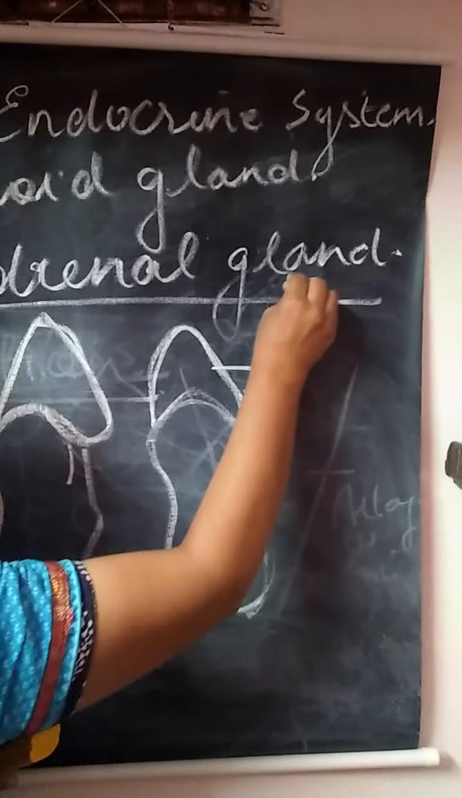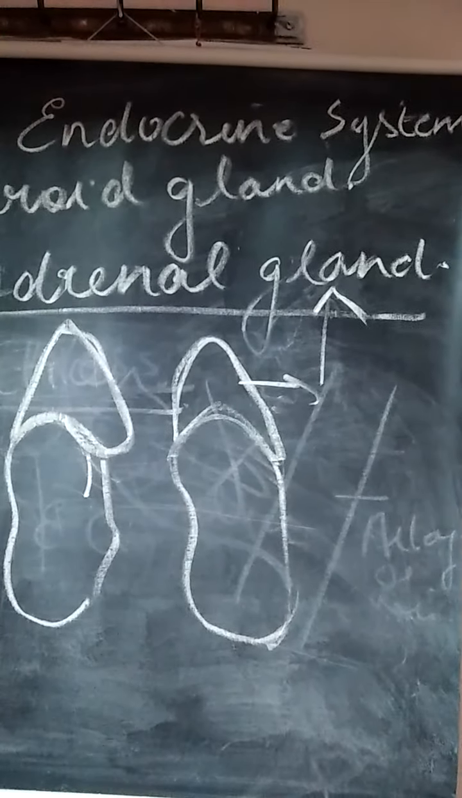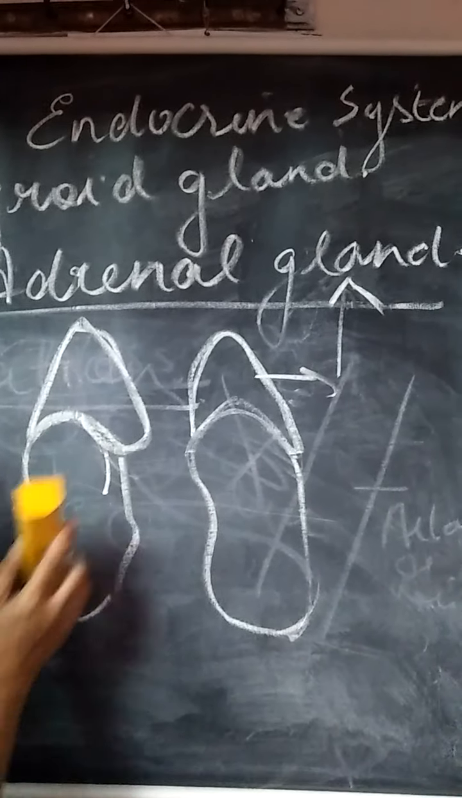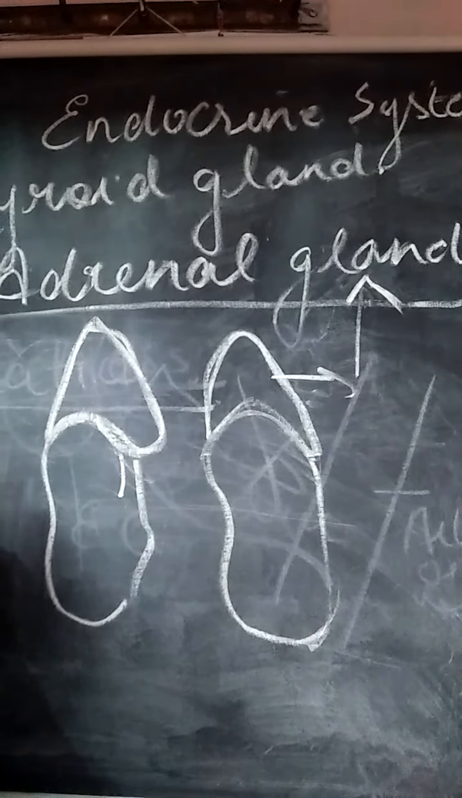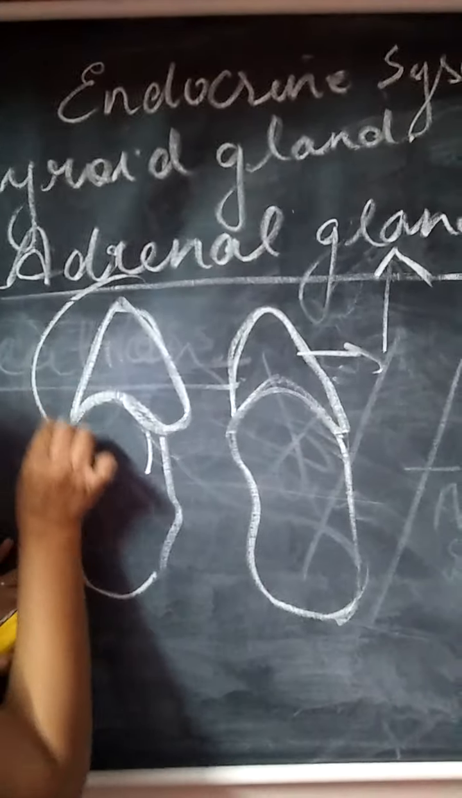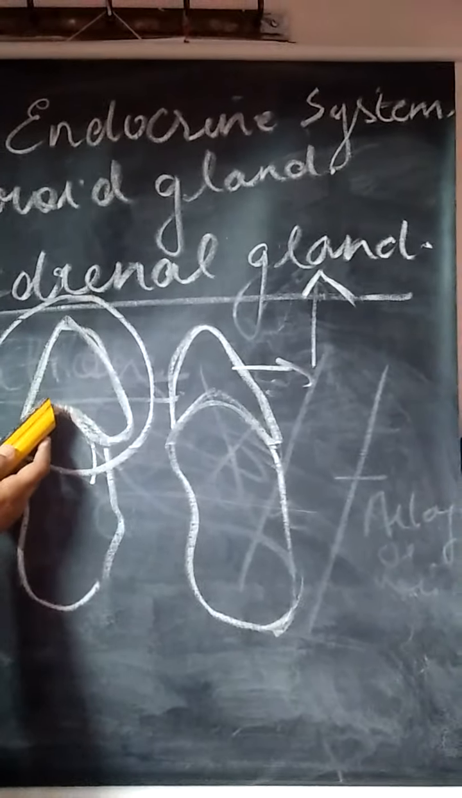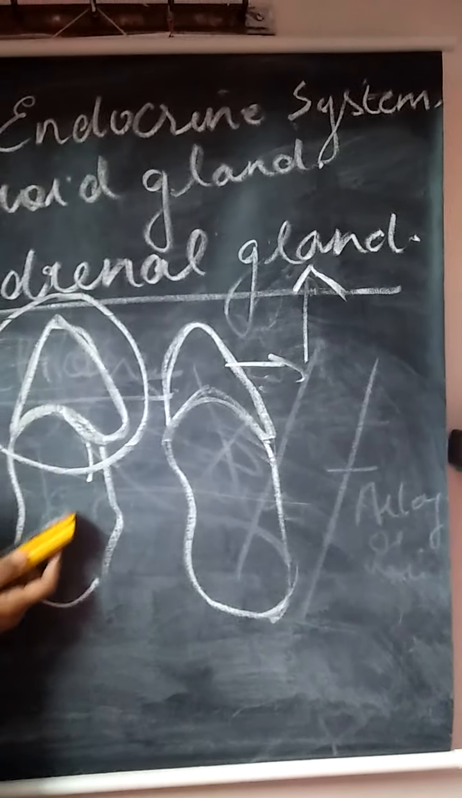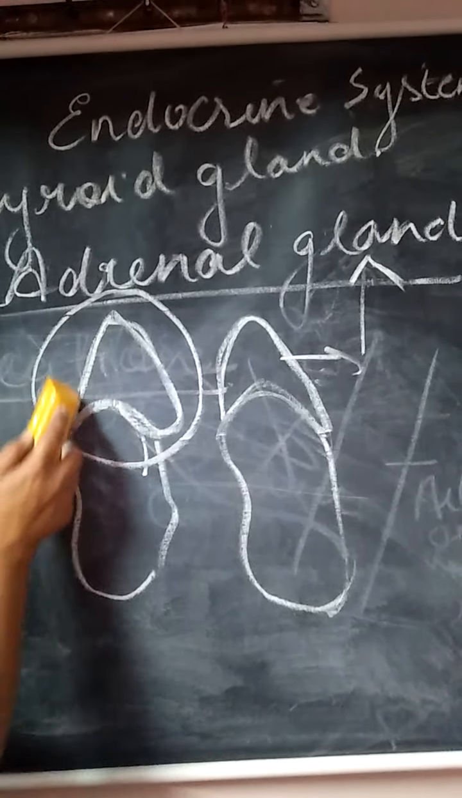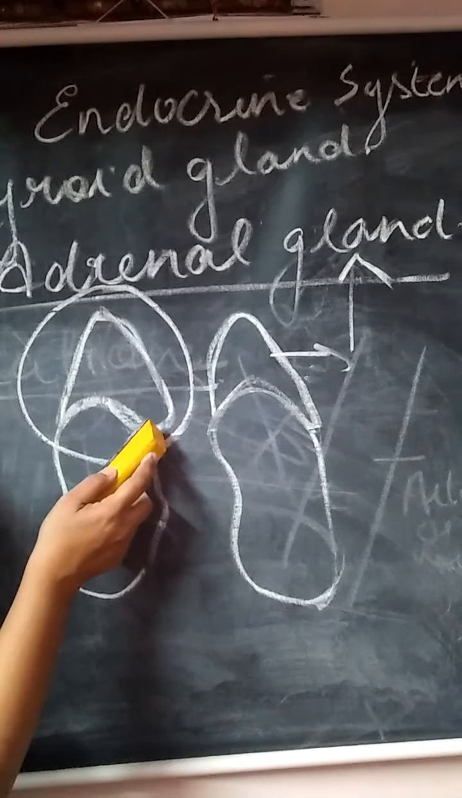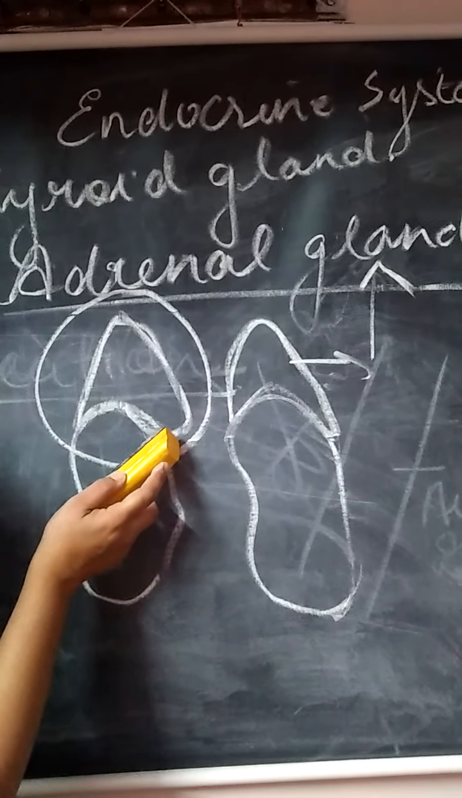This cap like structure which you see is the adrenal gland. Okay. Now I will deal with only the adrenal gland. Now you know the location. The adrenal gland is located just above the kidney and the shape is a cap like structure.